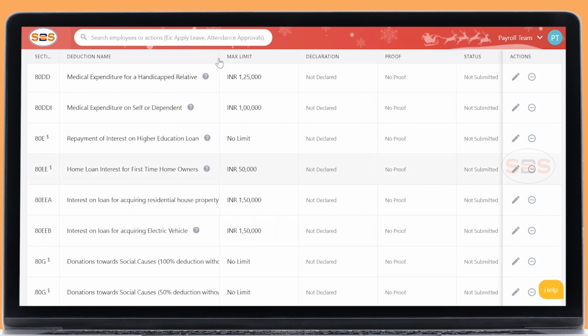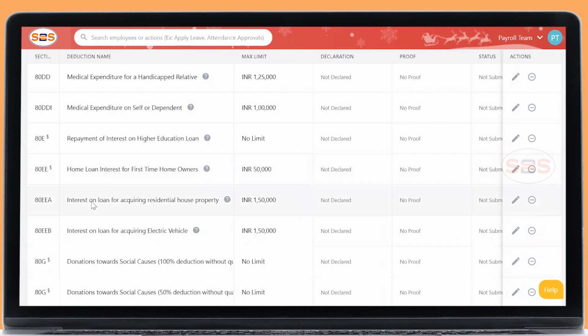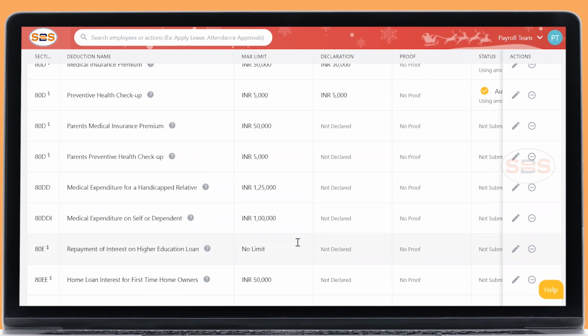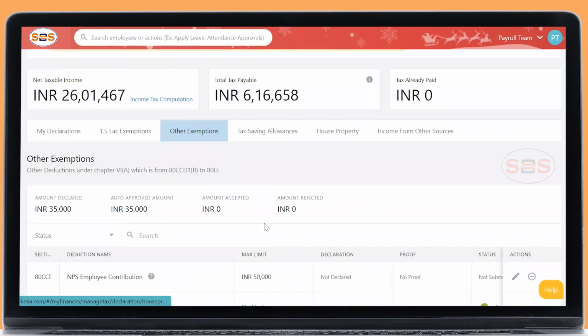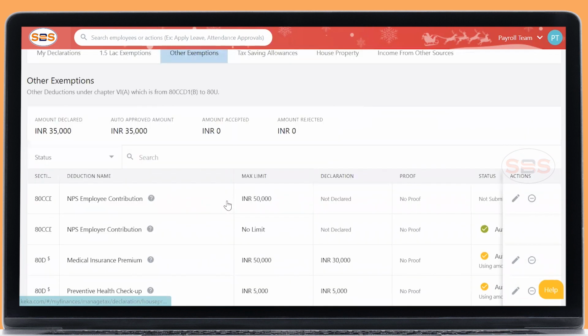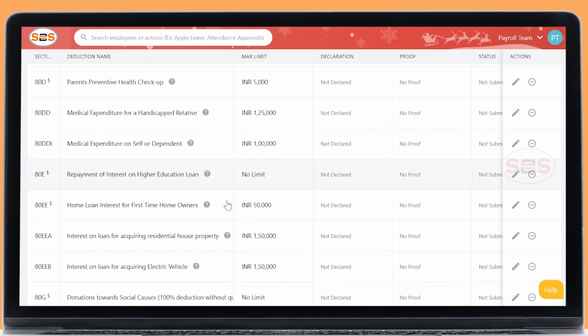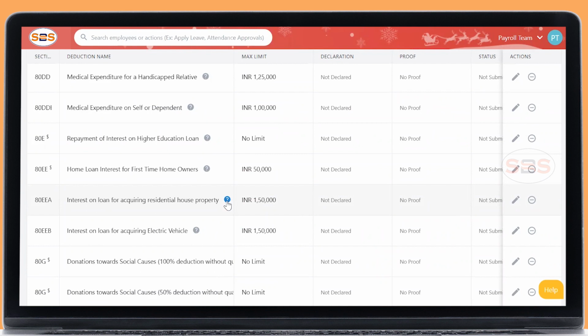And there is one more section called interest on loan for acquiring residential house property. The same applies here. You need to satisfy the conditions. First, you need to exhaust the 2 lakhs there, and the remaining amount of the loan can be claimed in this particular section. So do not straight away come and declare your housing loan interest amount in this particular section. You need to first exhaust it in that one, and then come and check whether your loan value is satisfying here.